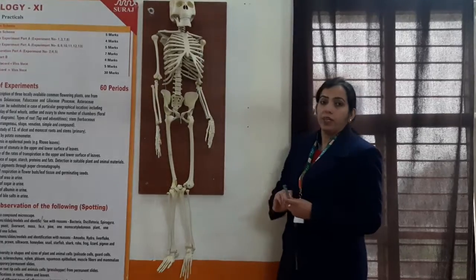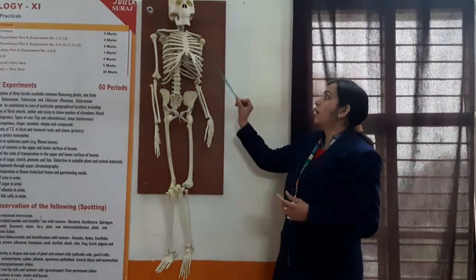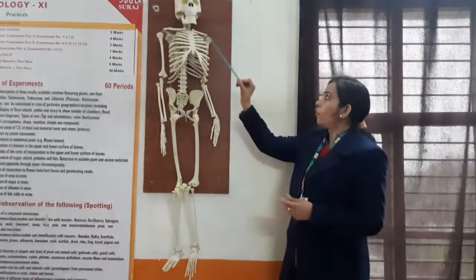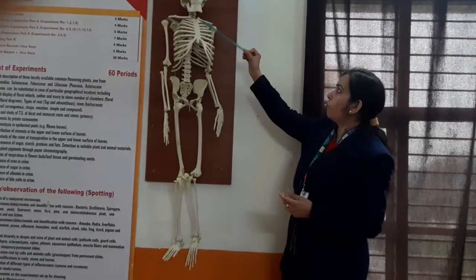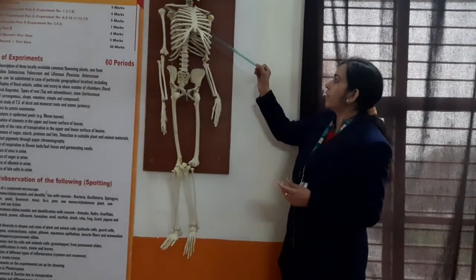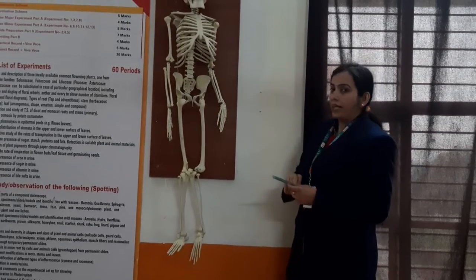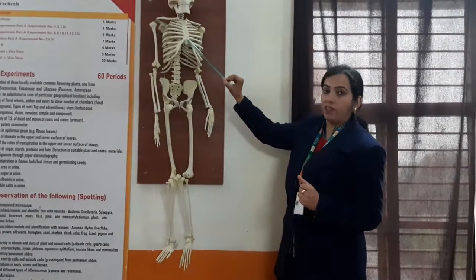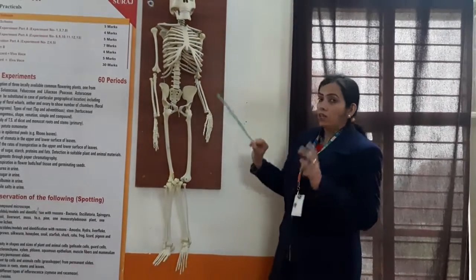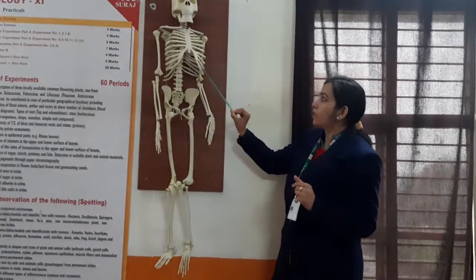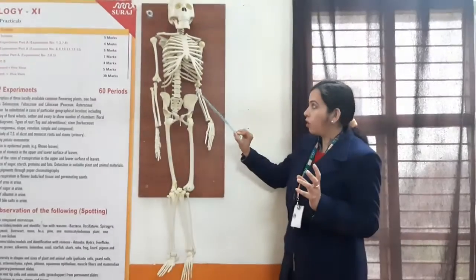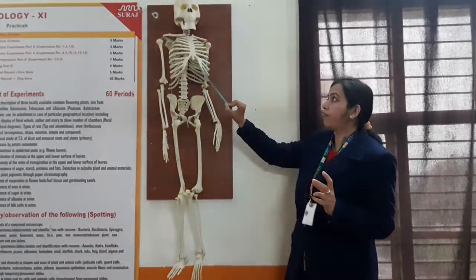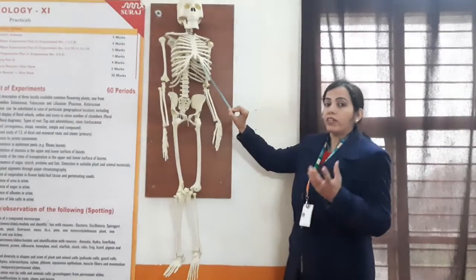Next is the rib cage. These are very thin, curved bones present in the chest cavity. There are a total of 12 ribs, counting 1, 2, 3, 4, 5, 6, 7, 8, 9, 10, 11, 12. Right? These are attached to the backbone at the back and to the chest bone at the front. One particular feature is that the last two pairs are known as floating ribs, because they are attached at the back to the backbone but are free from the chest bone. That is, they are not attached to the chest bone.